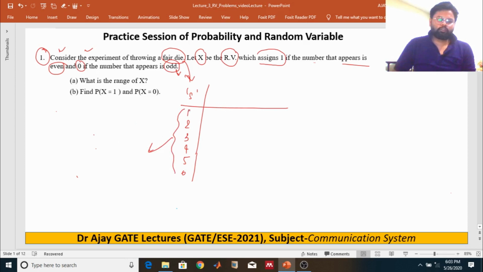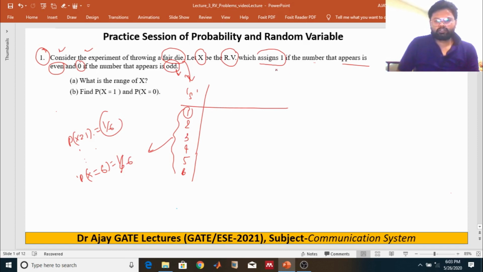The probability of 1 appearing is 1 by 6, and so on. The probability of number 6 appearing is 1 by 6. That is the meaning of equally likely.